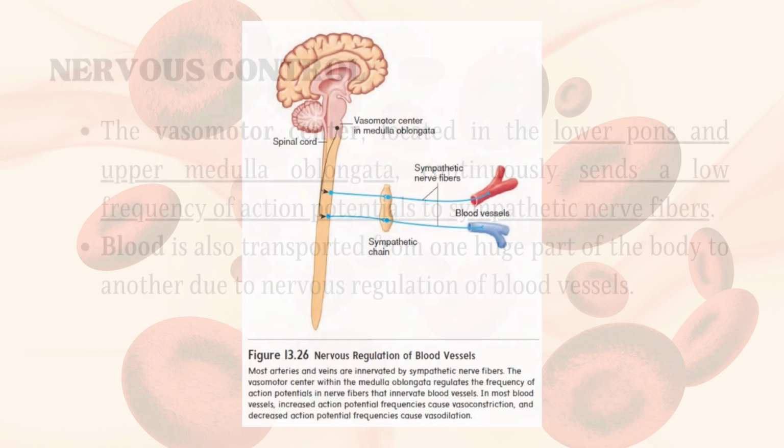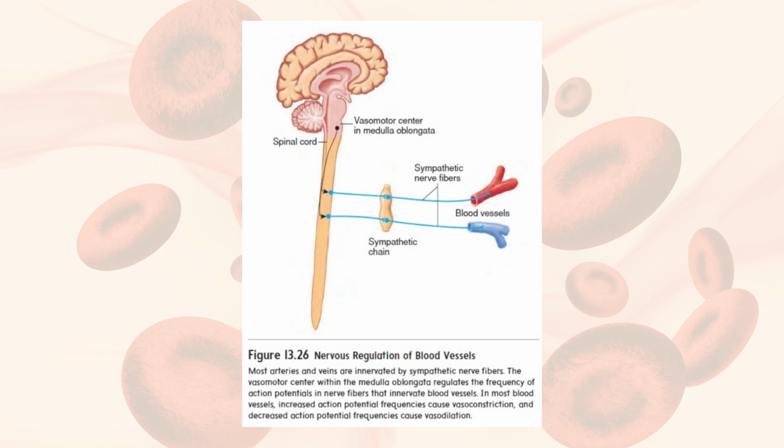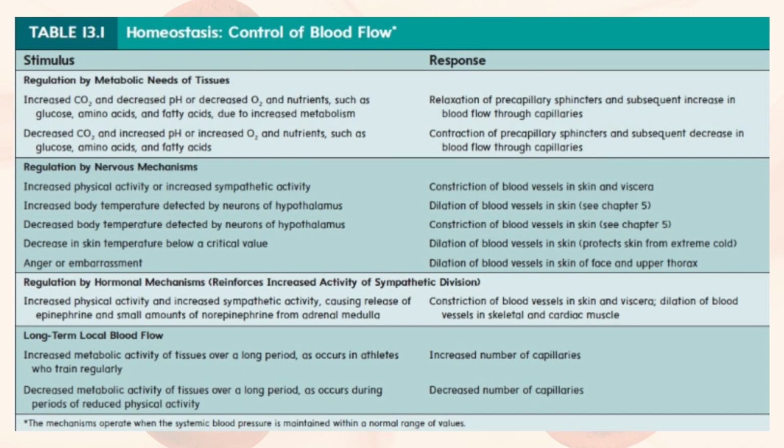Blood is also transported from one huge part of the body to another due to nervous regulation of blood vessels. This is the diagram for the nervous regulation of blood vessels. The sympathetic nerve fibers innervate most blood vessels of the body, except the capillaries and precapillary sphincters, which have no nerve supply.